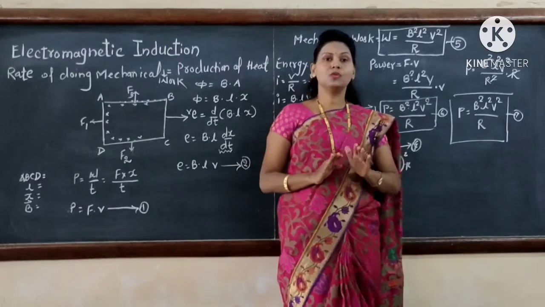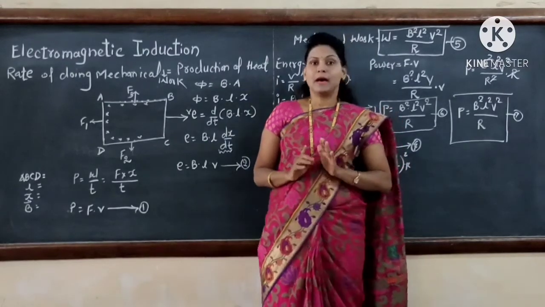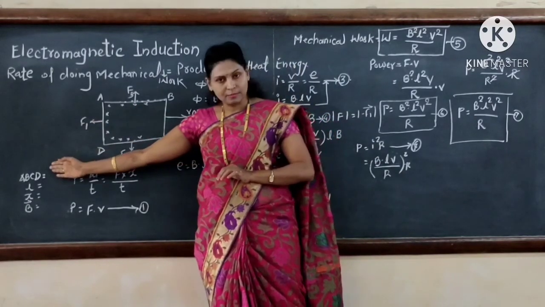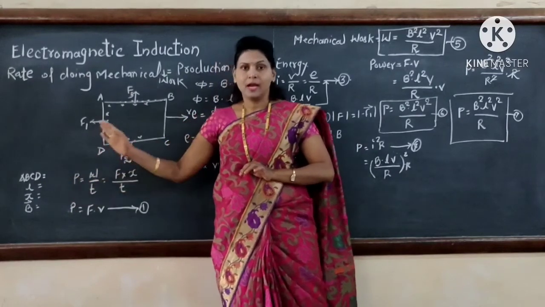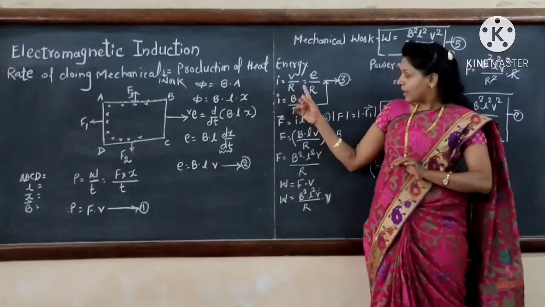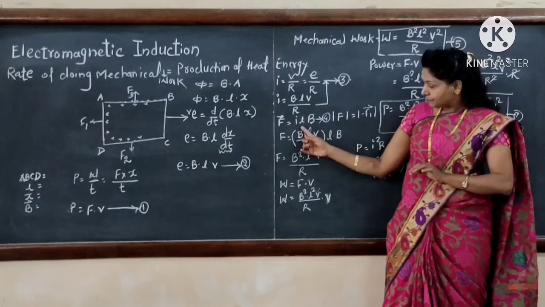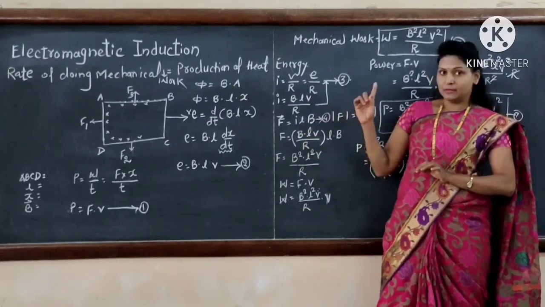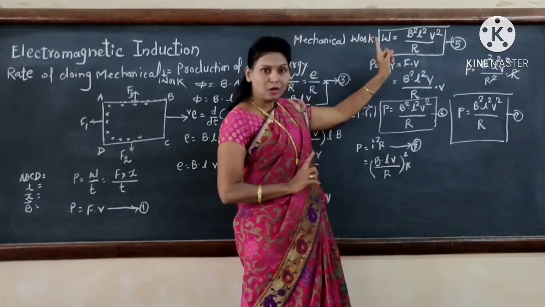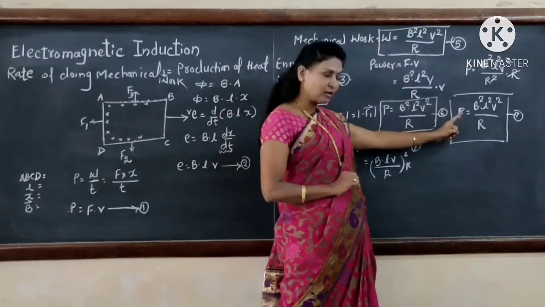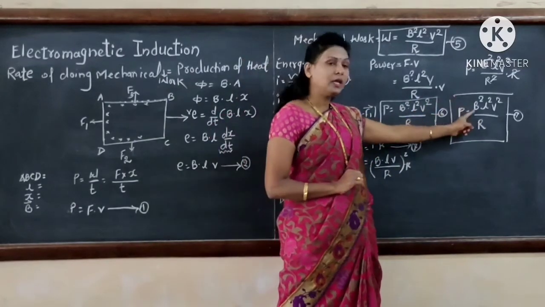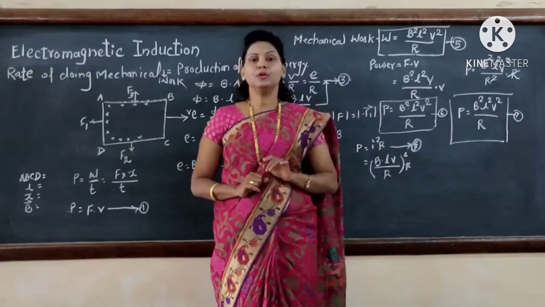This question carries 3 marks, and the marking scheme is: half mark for the diagram, half mark for the explanation of the diagram, half mark for the calculation of EMF, half mark for the calculation of force, half mark for the calculation of mechanical work, and half mark for the calculation of the rate of production of heat energy. This question goes to 3 marks.